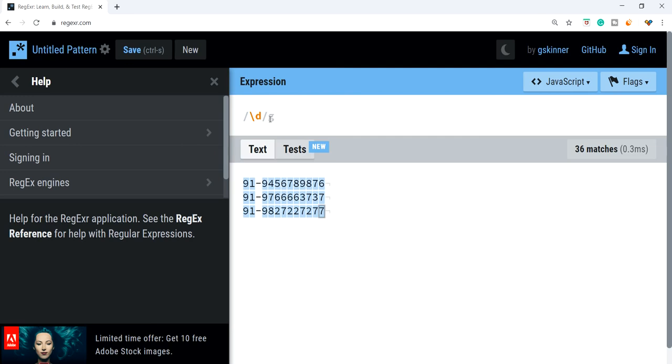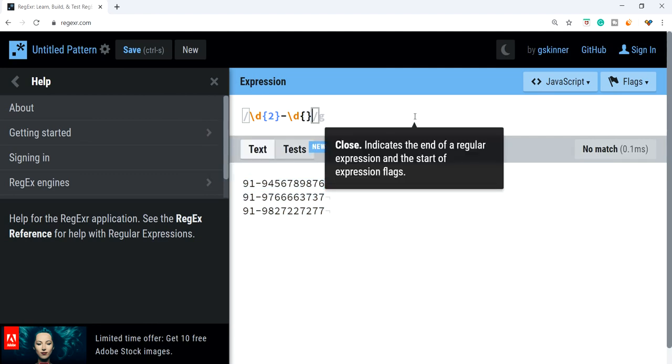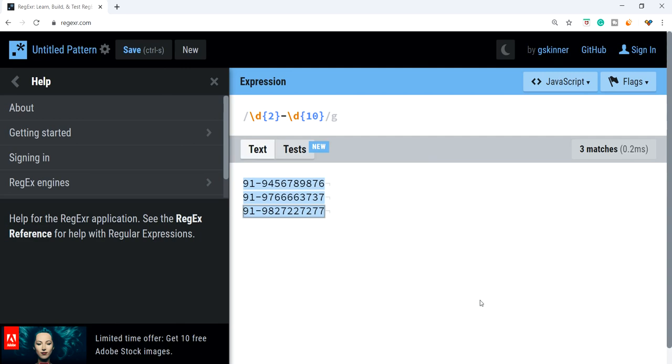Here it is matching all the numbers, but to be very specific, it should be \d, then \d, and it should be 10 digits, right? Now making use of quantified repetition, I can write specifically curly braces 2, and here curly braces 10, and we have 3 matches.